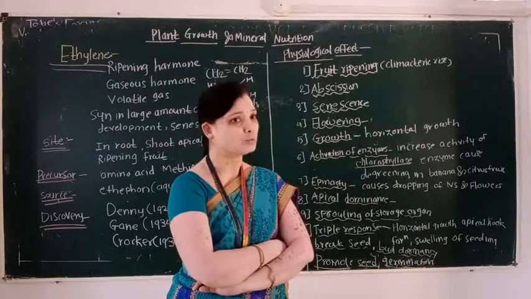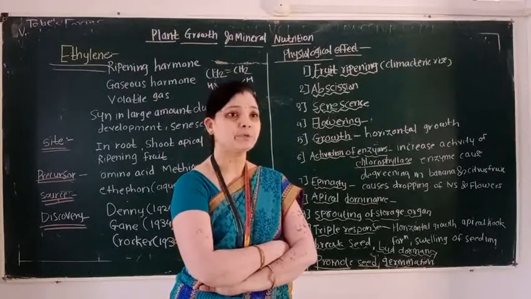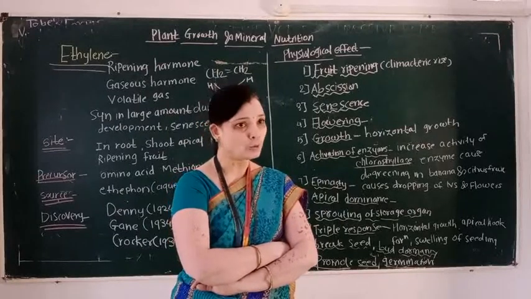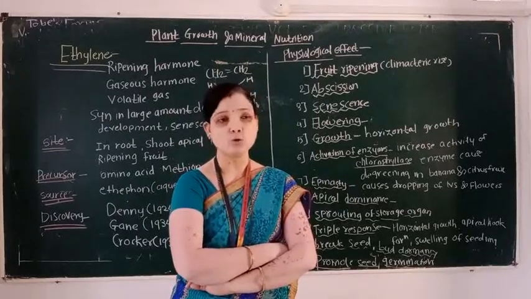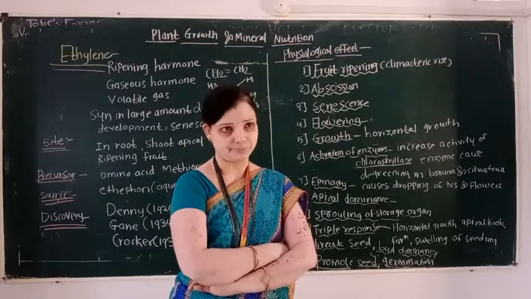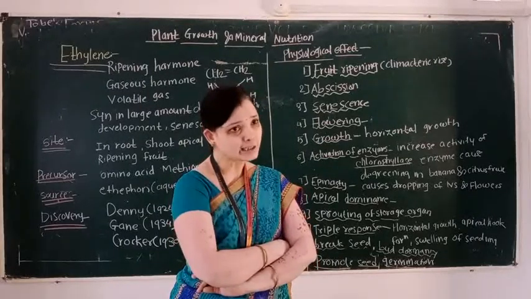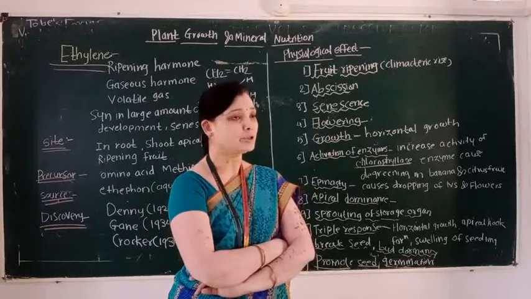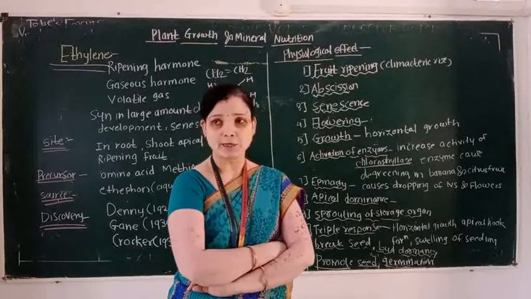This phytohormone is known as ethylene. So for ripening of the fruit, ethylene phytohormone is used broadly. When ethylene is sprayed on unripe fruit, these fruits become ripened.